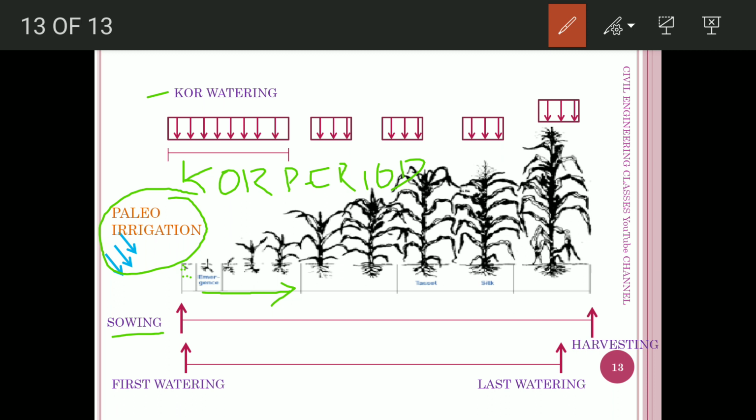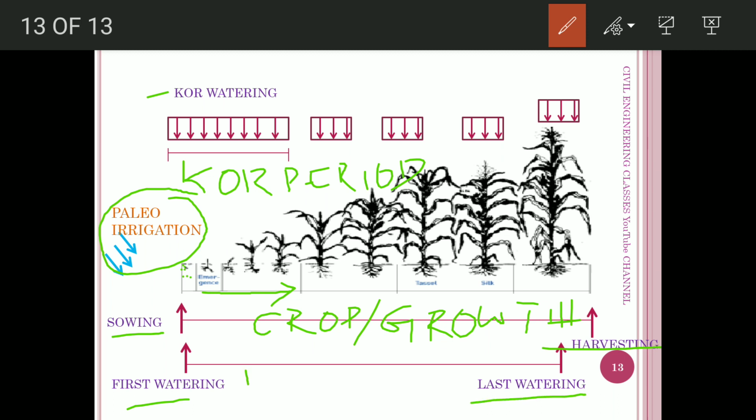Then at last they will reach to a stage of harvesting. So the period between the sowing and the harvesting is known as the crop period or the growth period of the crop. But the time period between the first watering and the last watering is called as the base period.